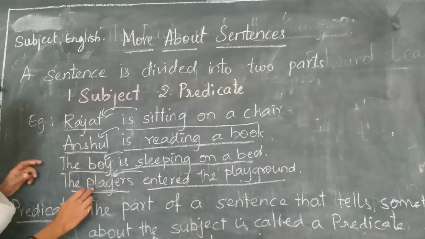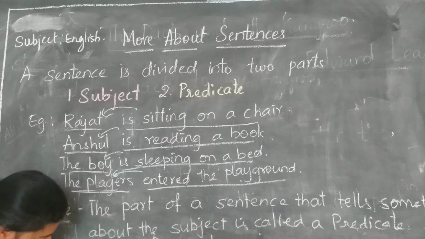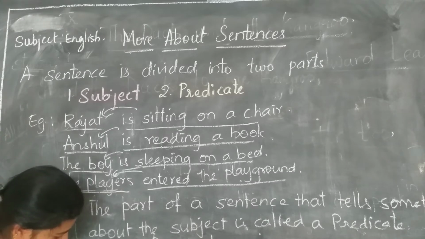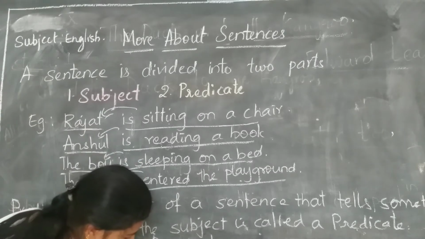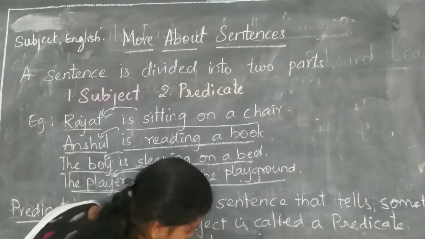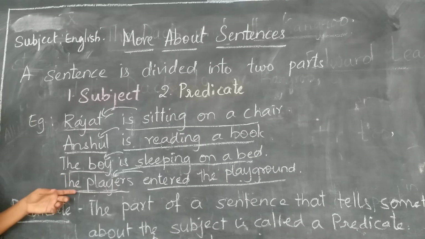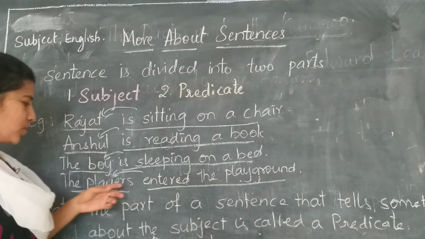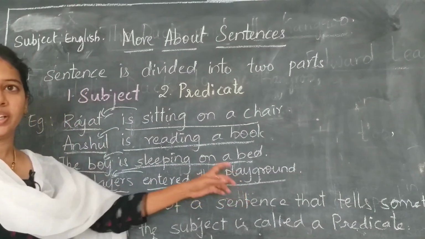So in this particular sentence, what is the subject now? The boy. Very good. The boy is a subject and is sleeping on a bed is the predicate. Similarly, if we take this example, the players entered the playground. So the players is the subject and entered the playground is a predicate.